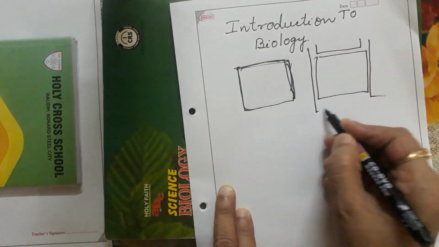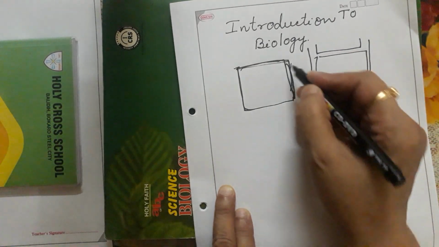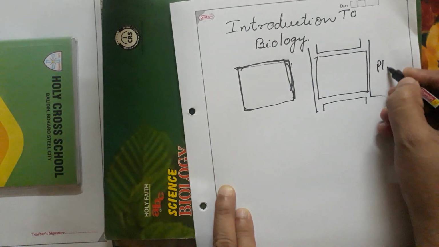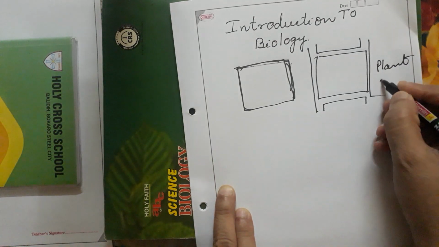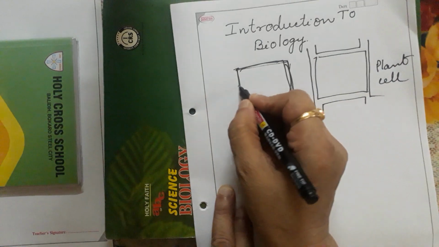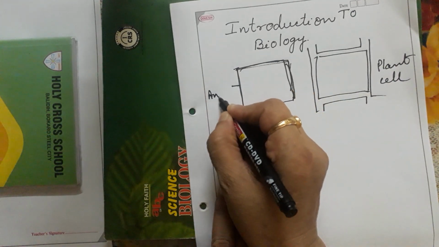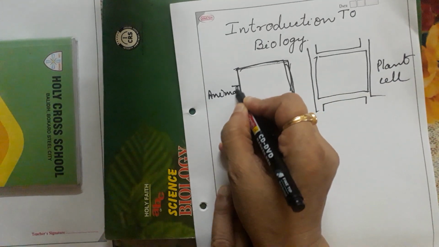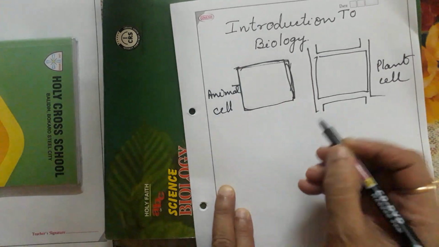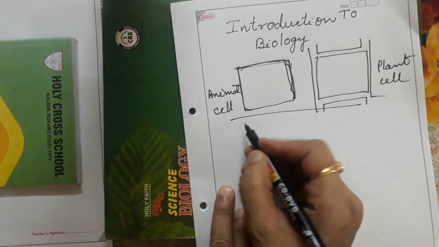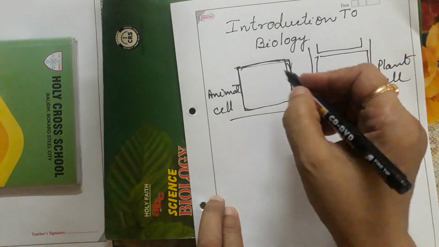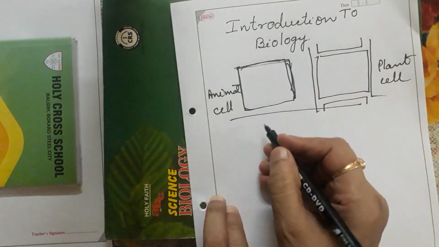So if you see this cell structure, you can say this is the plant cell, and this will be the animal cell.